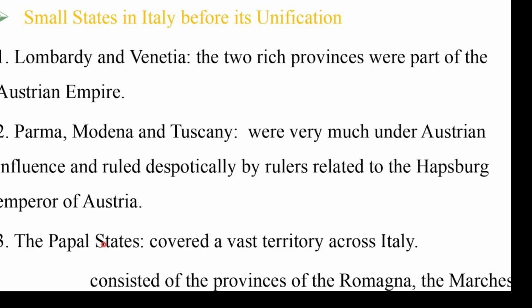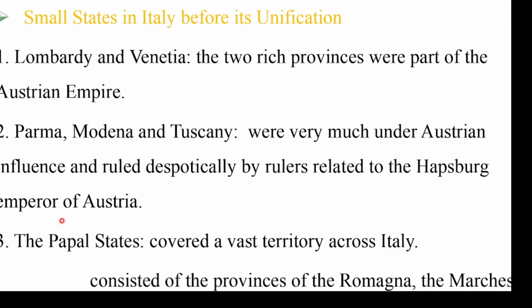The third state in Italy was the Papal State. The Papal State was in the central part of Italy. It was the state ruled by the Roman Catholic Church, especially in the central part of Italy, so it covered a vast territory in Italy.